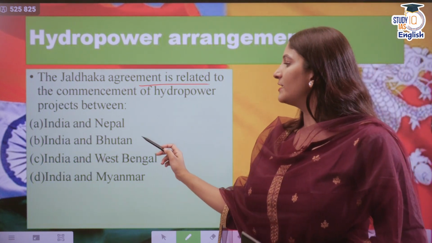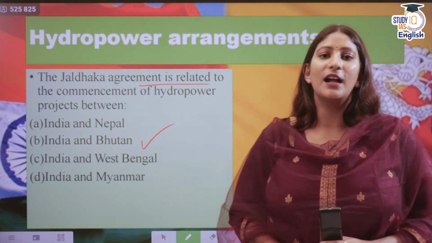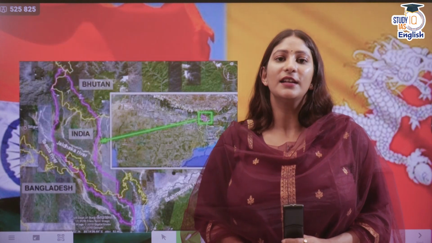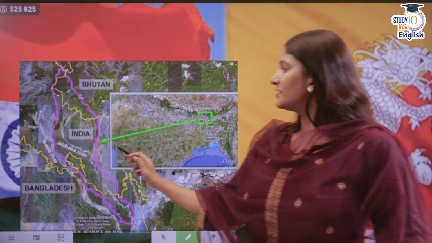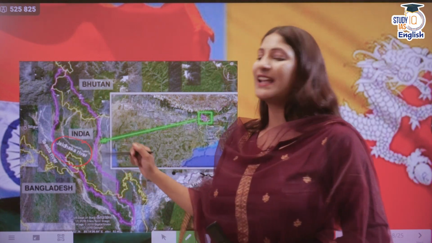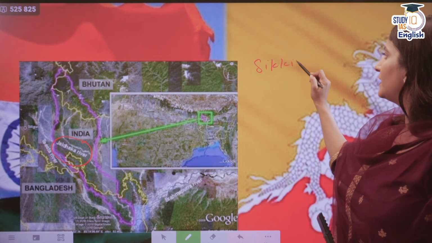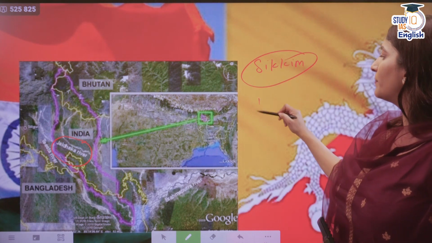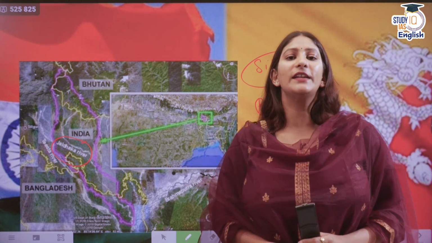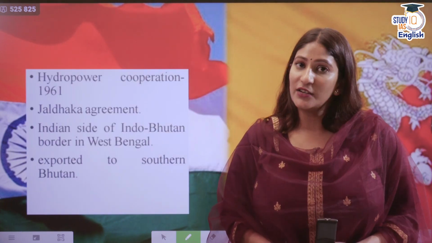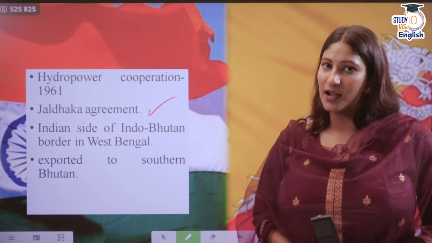The obvious answer here is going to be India and Bhutan. So this agreement, the Jaldhaka agreement, was signed to establish a project on the Jaldhaka River. Here is the Jaldhaka River. It rises in Sikkim and it is a tributary of the Brahmaputra River. So here only we have the Jaldhaka project. This agreement was signed in the year 1961, or we call it the Jaldhaka Agreement.